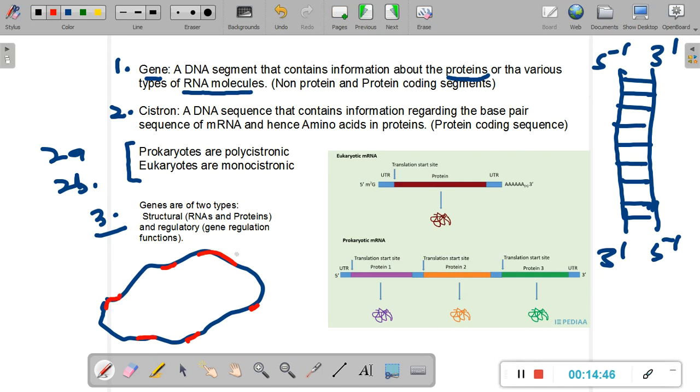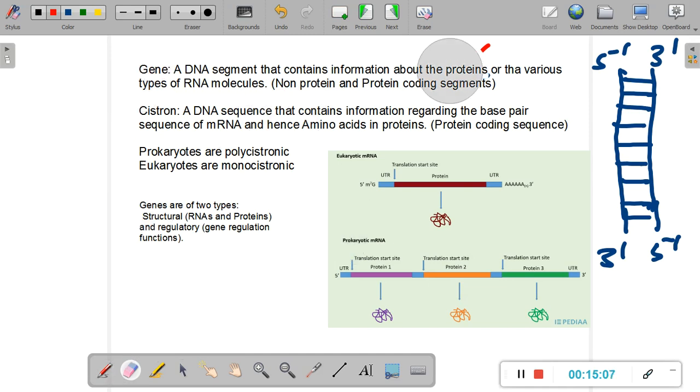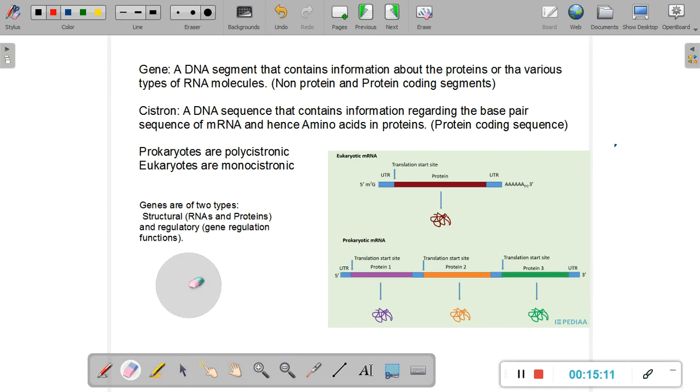These segments that either code for RNA molecules or code for proteins are known as genes or a gene. So a gene is a segment of DNA that contains information regarding a protein or regarding various types of RNA molecules. Now, what is a cistron? A cistron primarily is a segment of DNA. Again, it's a segment of DNA.